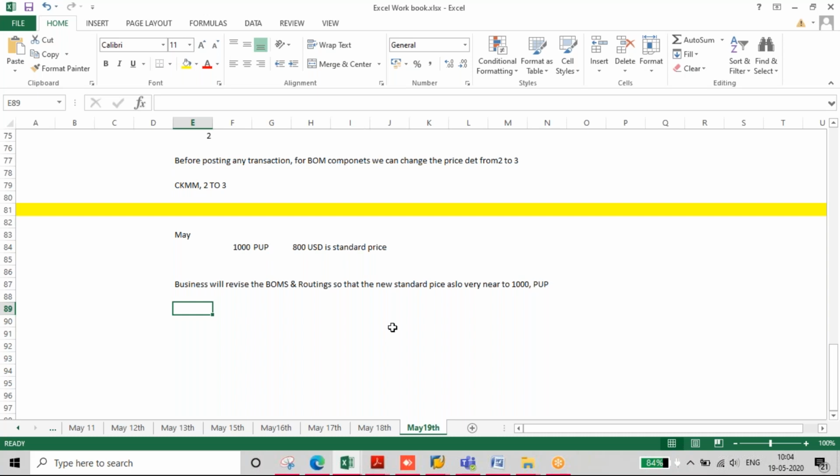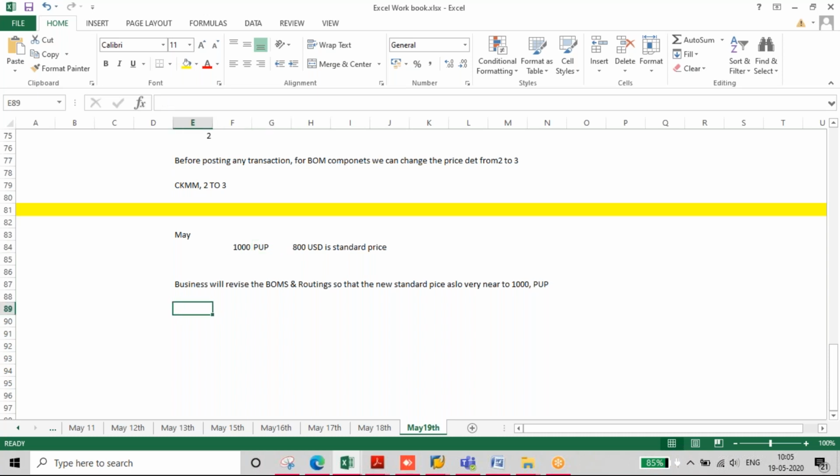They have to revise all the BOMs and routings so that the standard price equals the previous month's actual cost. But that is a time consuming activity, because they have to revise all BOMs and routings. So they will ask, I want this $1,000 PUP to reflect automatically as a standard price.